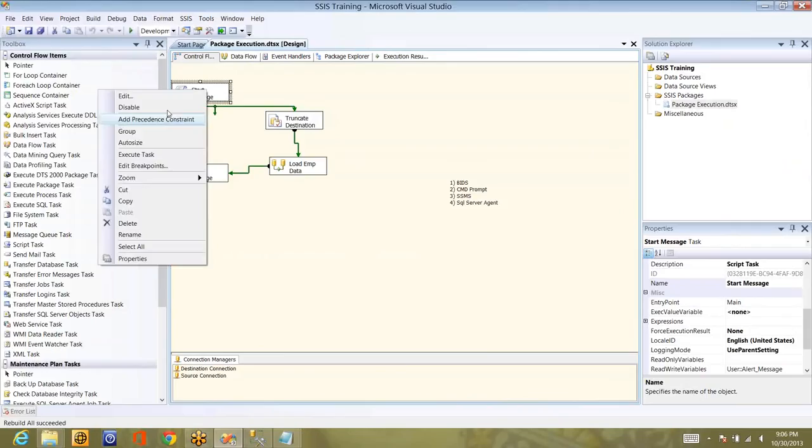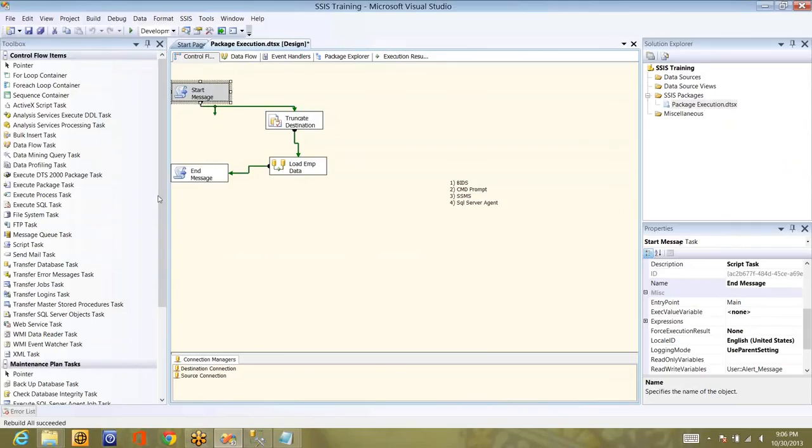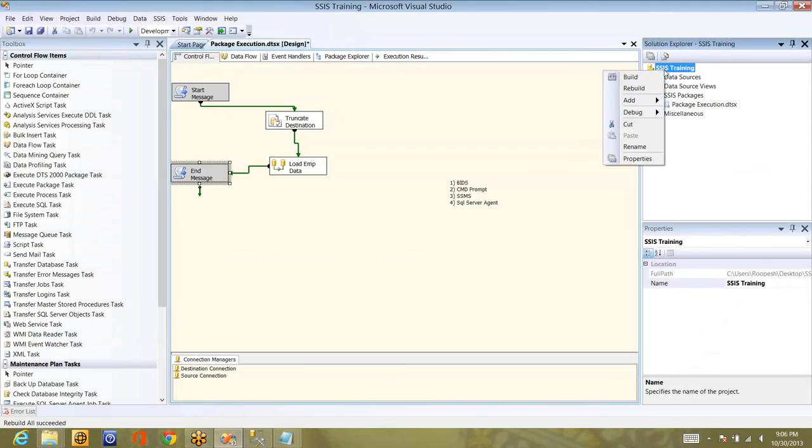Let me disable this one and even this one, since these pop-ups are creating the problem. When you configure the job, it will be running in the background, so you should not have these kinds of things. If you want to have them, there is a separate option which you can set for pop-up messages and so on. I'm rebuilding it.